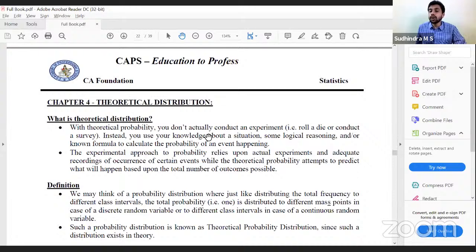Instead, you use your knowledge about a situation, some logical reasoning, and or known formula to calculate the probability of an event happening. Experimental approach to probability relies upon actual experiment and adequate recordings of the occurrence of certain events. With theoretical probability, we attempt to predict what will happen. Based on the theoretical probabilities, we will predict what would be the expected frequencies of the distribution.